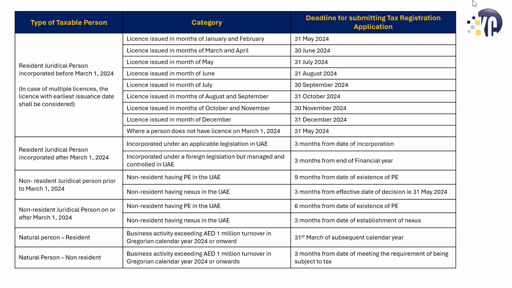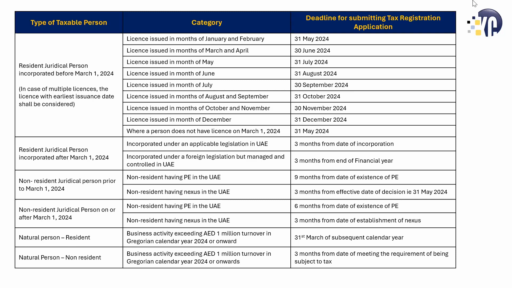Then we have resident juridical persons who are incorporated after March 1st, 2024. There can be two types here. Either the company is incorporated here in the UAE. If that is the case, then the deadline is 3 months from the date of incorporation. So for example, if a company gets incorporated on, let's say, 1st of April, then 3 months from that would be April, May, June. So by 30th of June, they will need to register for corporate tax.